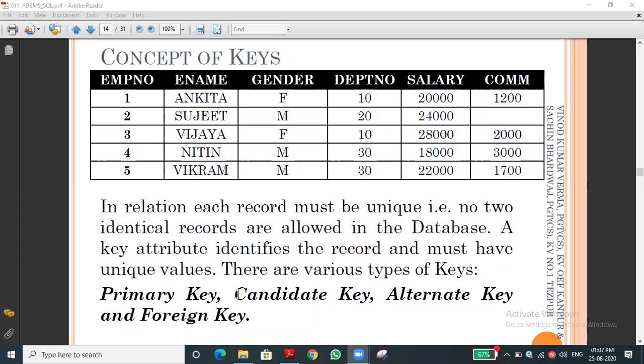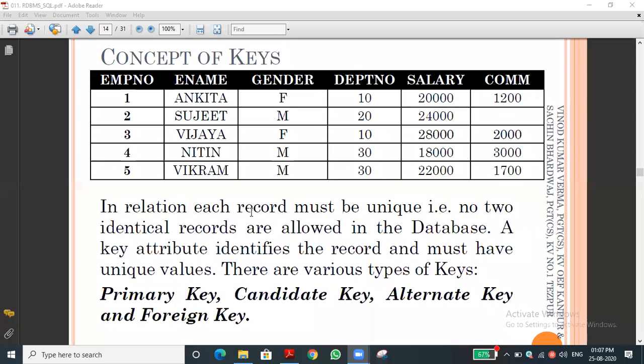What is the role of the primary key? Through the primary key only we are accessing. Suppose the primary key is not there, we cannot do that. That's what I'm saying, the alternate key is very rarely used, only in some instances. Alternate key means it is the alternative for the primary key, but it is one among the candidate keys. Correct? Yes, sir. I hope you understand what a primary key, candidate key, and alternate key are. Are you clear? Yes, sir.